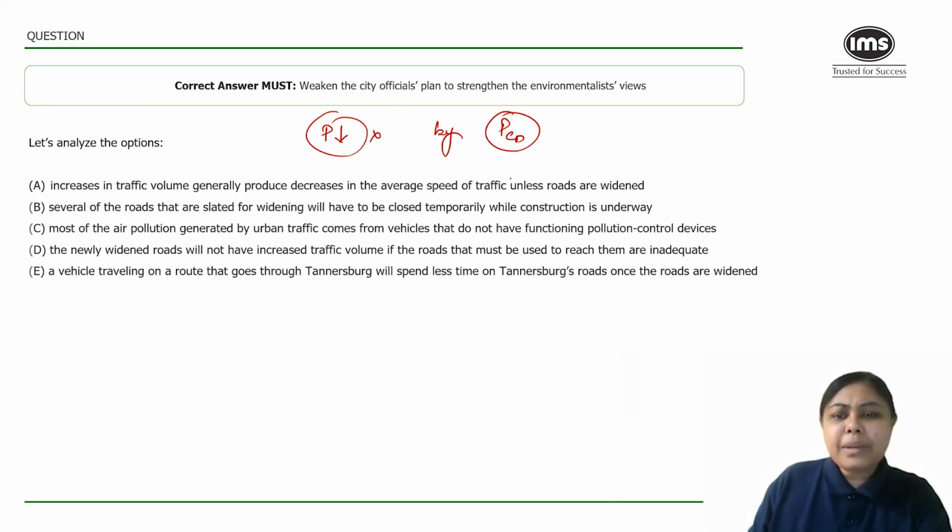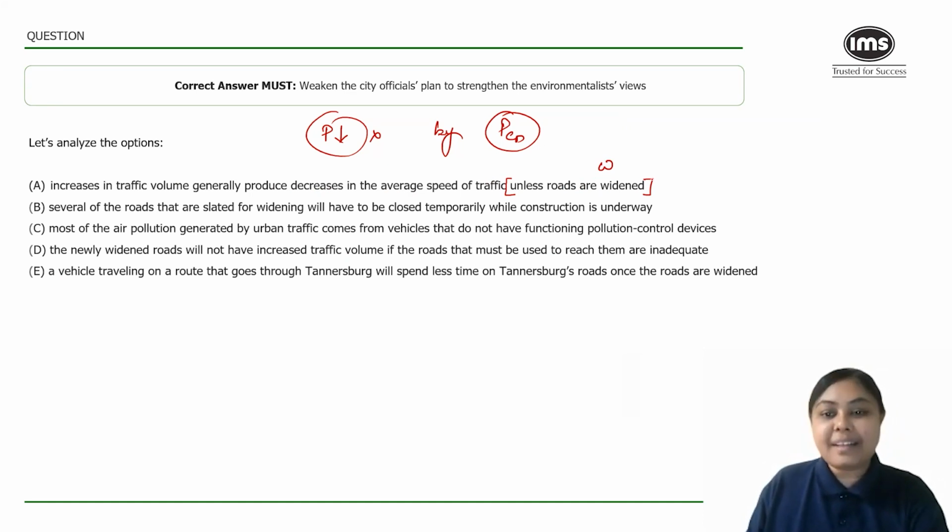But please look at the beautiful trap that the examiners have introduced. Unless roads are widened. When you invert and read, it means that if roads are widened, then definitely average speed will not decrease, right?